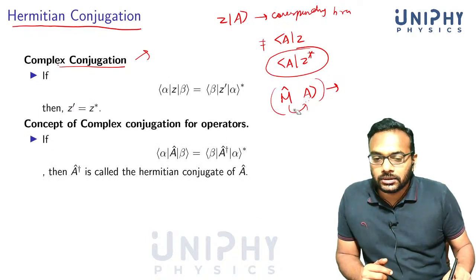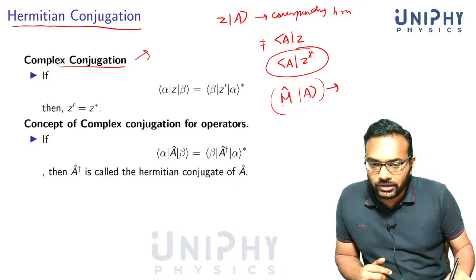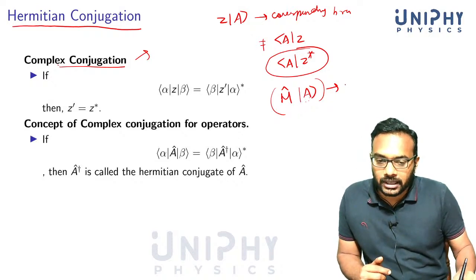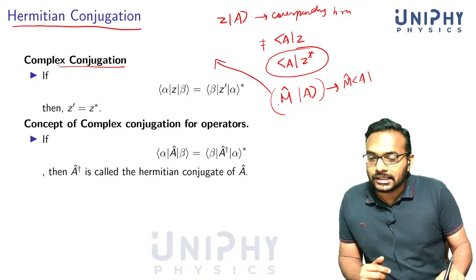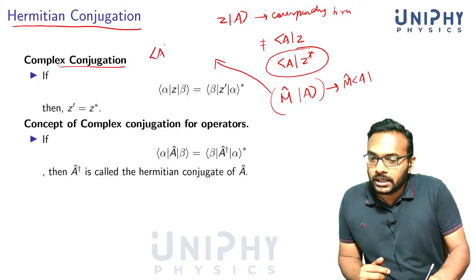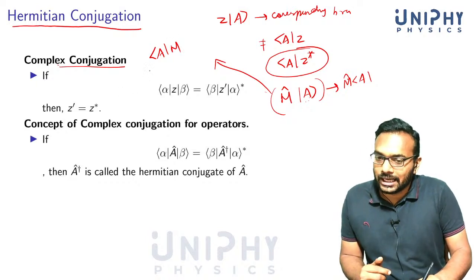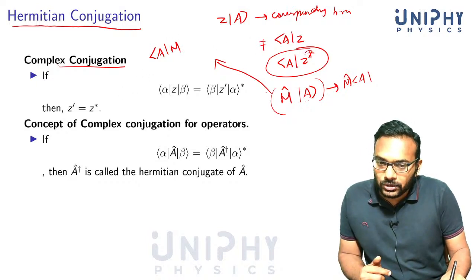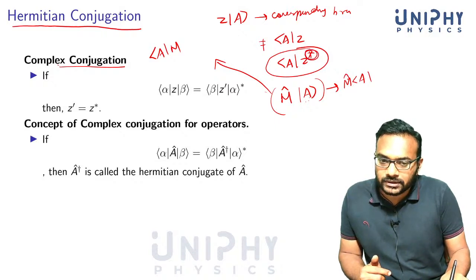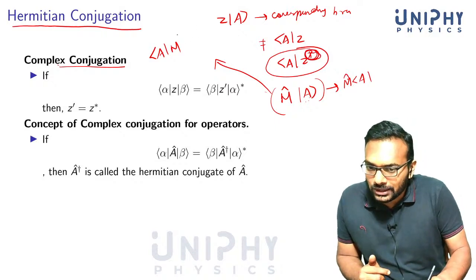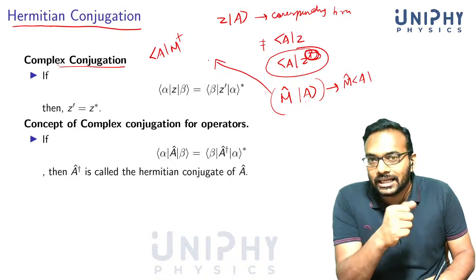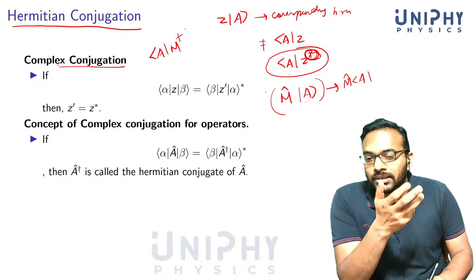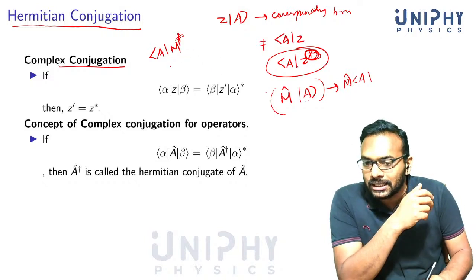So if you have a vector given by M acting on A, what's the corresponding bra? It's not A M. You need some notion like this. Corresponding to complex conjugation of a complex number, you need something here that we call a dagger. Now I'll make this more concrete by giving you a more general definition of Hermitian conjugate. This dagger thing is known as a Hermitian conjugate.